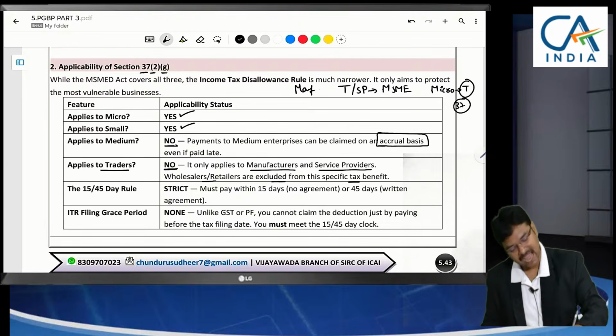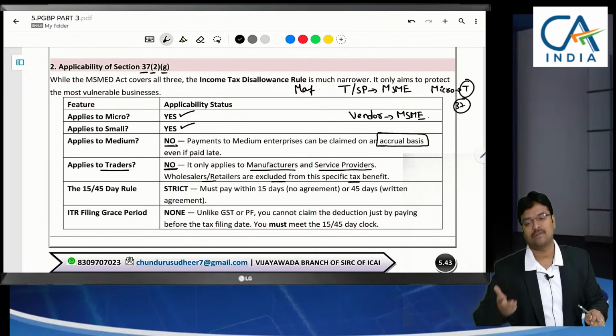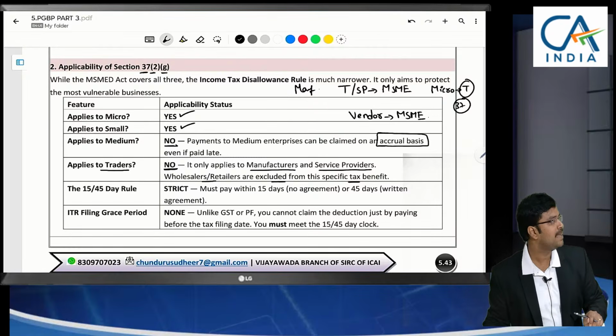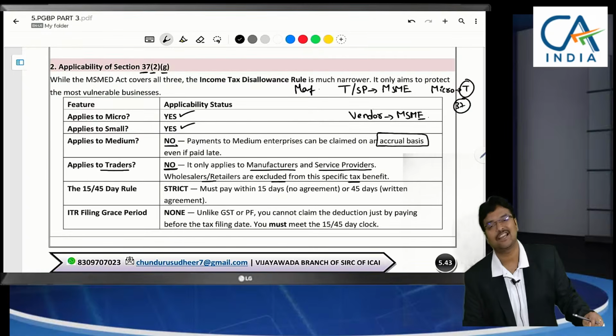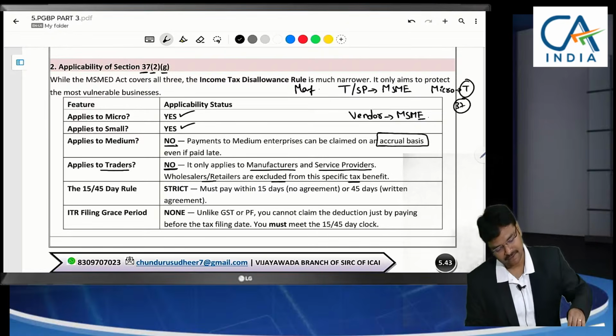Sir, here our vendor, our creditor is registered under MSME. To that creditor, if we make belated payments, purchases will be disallowed. Whether that purchase can be disallowed means, if we are making belated payment to entities registered under micro and small, and they should be manufacturers also. Our vendor should be a manufacturer. If our vendor is a trader, then this limit does not apply.